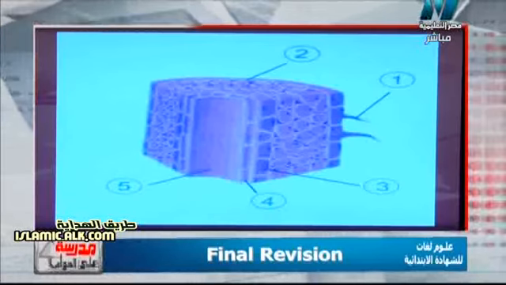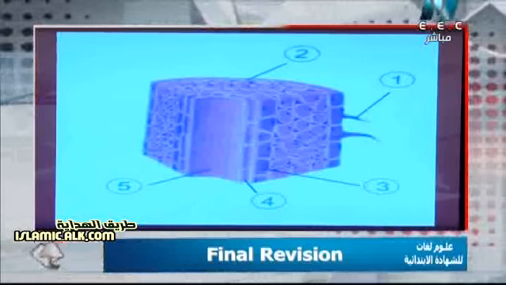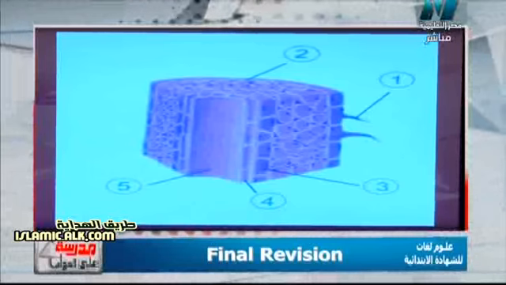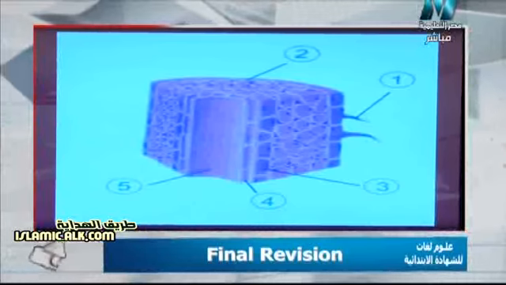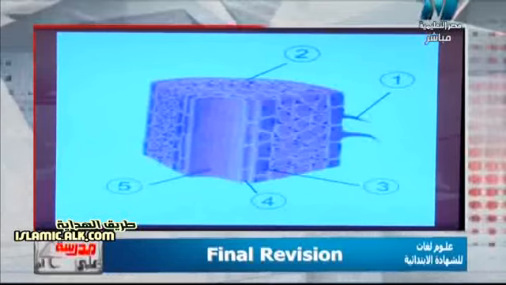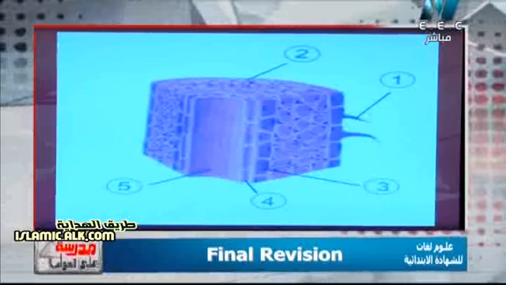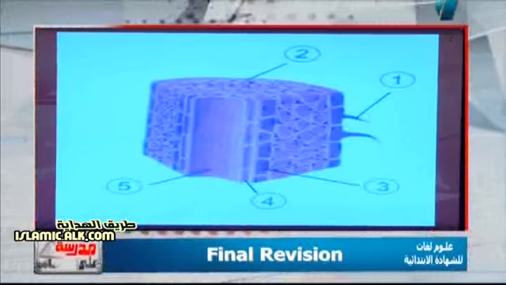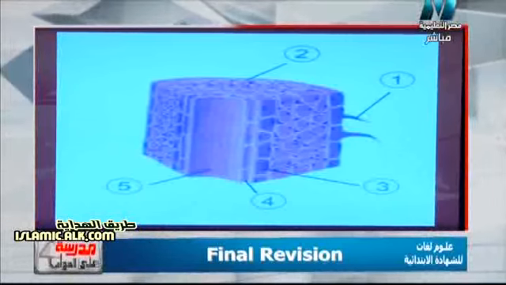And again, please concentrate. I will say that the endodermis isn't a layer. It's the last row of the cortex, the second layer. So again, number 3 is the endodermis, and it's not a layer itself. It's the last row of the cortex, the second layer, and it has a very important function.